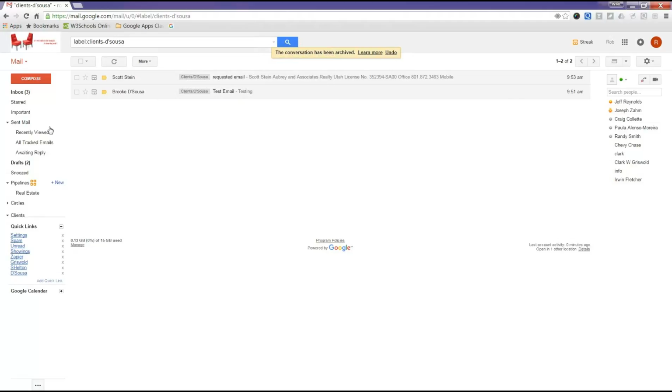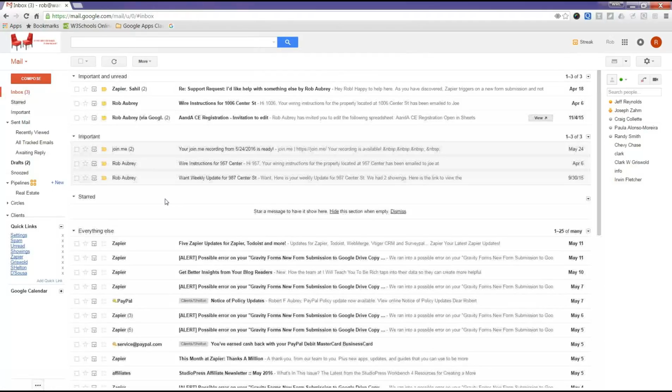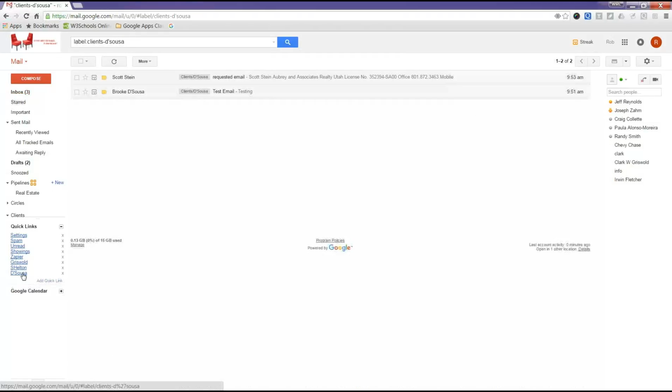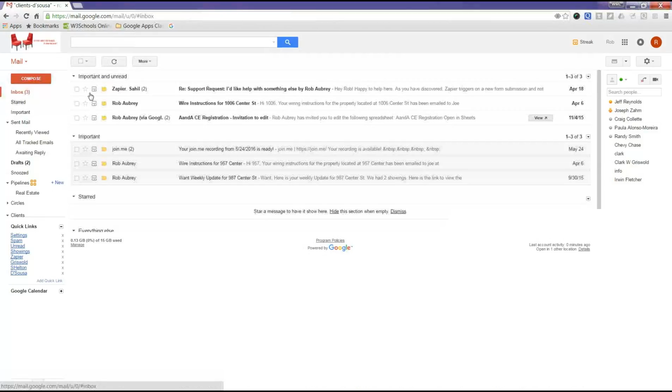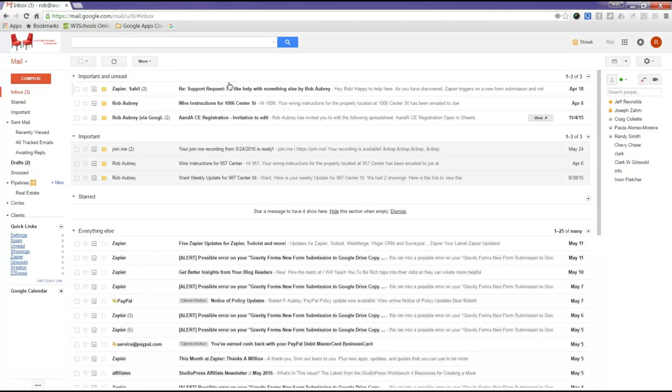Now over here on the left-hand side, I have a quick link to that label. So if I'm working on a transaction, I just hit that link, boom, and I can pull up that transaction. How cool is that? The idea is to keep emails moving out of your inbox. Read them, archive them. Archive doesn't delete, it just takes the inbox label off.